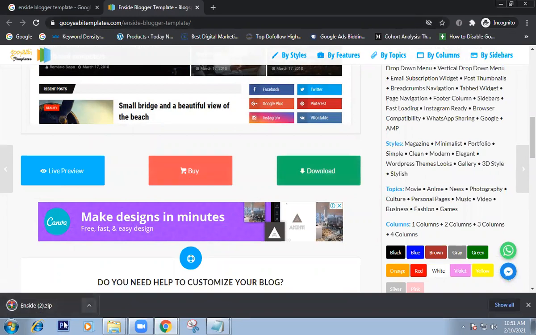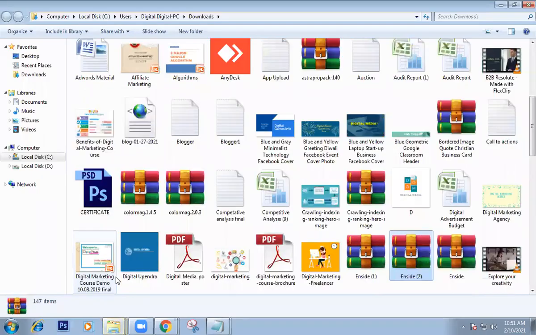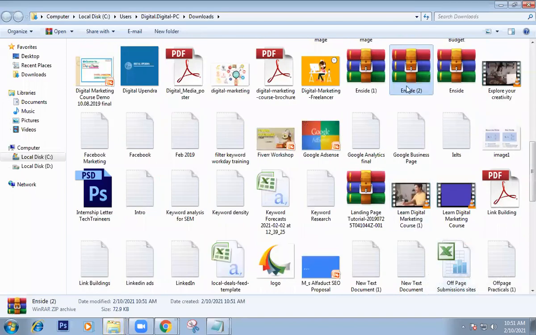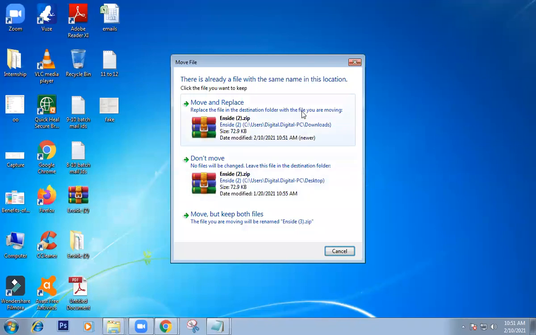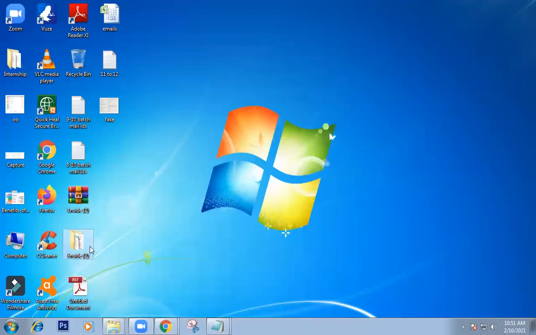The template file will download in zip format. Then paste this zip file on the desktop. This is our template file. It will be downloaded in zip format.